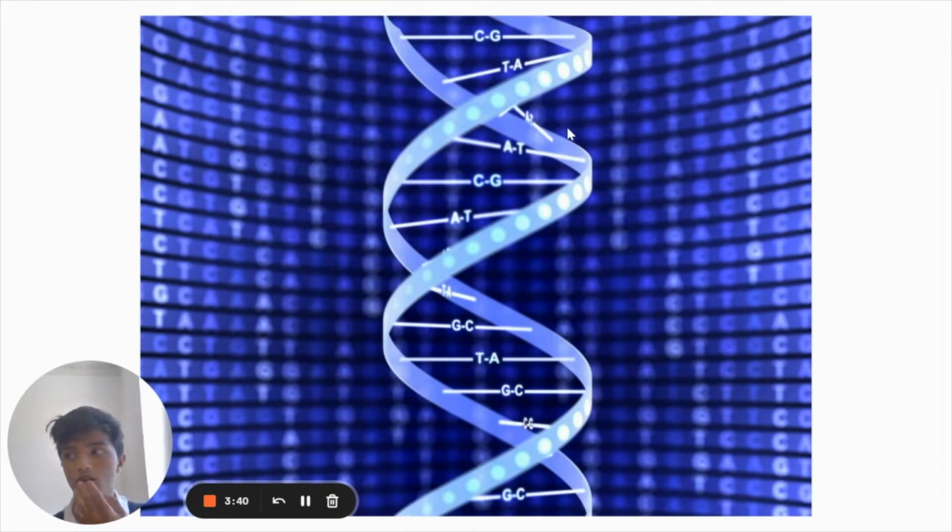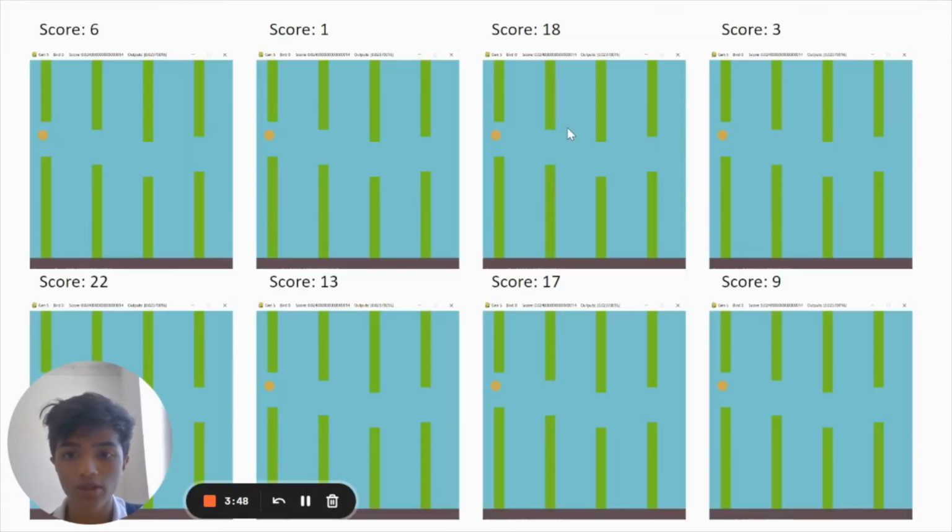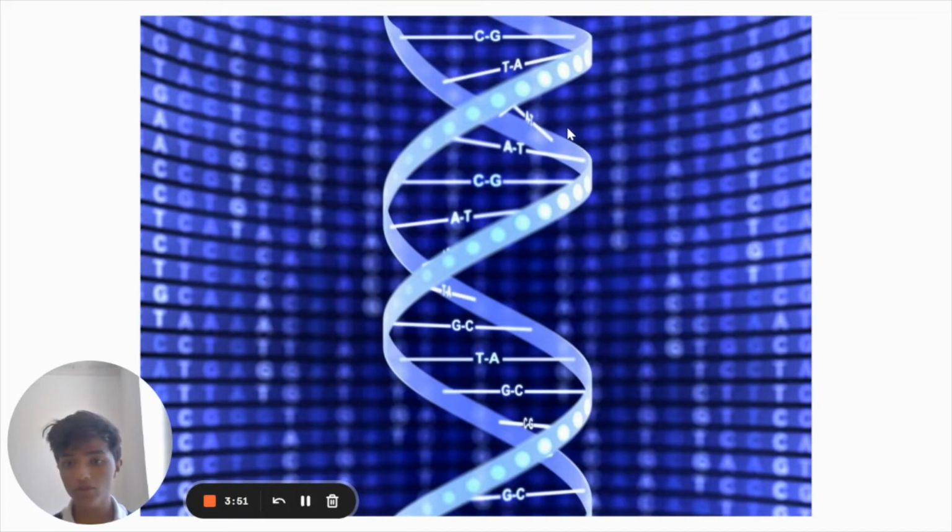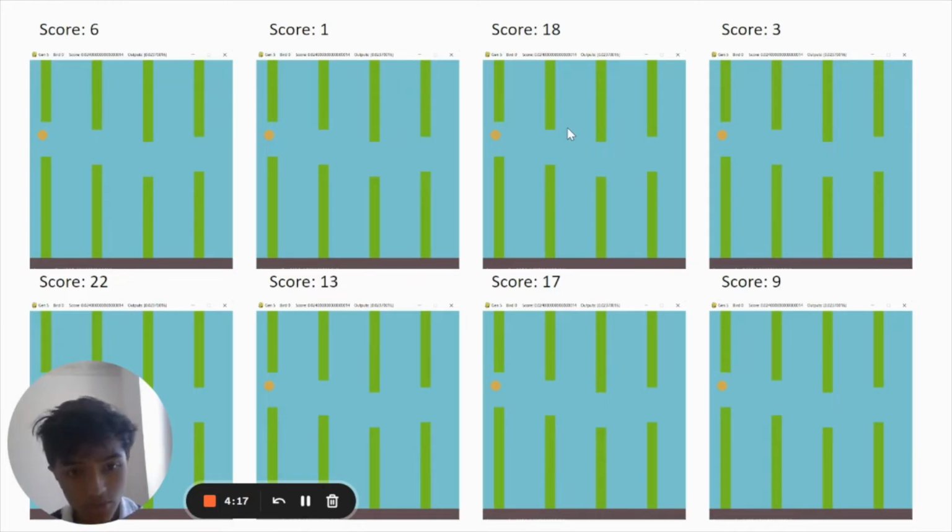Now, some of the very specific architecture of the neural network is one thing that's really important. But before we get to the neural network, I actually just want to talk about genetic algorithms, which is something I was hinting at earlier. A genetic algorithm is essentially a simulation of human evolution, or evolution in general, where you start with a specific population of something, and then only the strongest survive and move on to create the next generation. It's how humans evolved, how all animals evolved, so we're trying to replicate that for AI. How the genetic algorithm works is pretty simple.